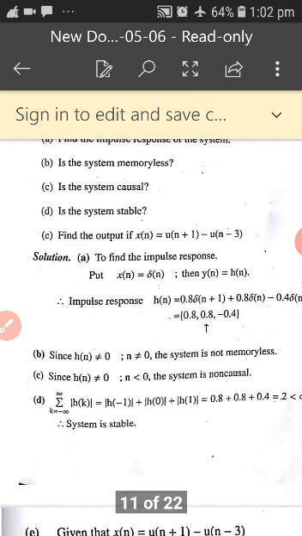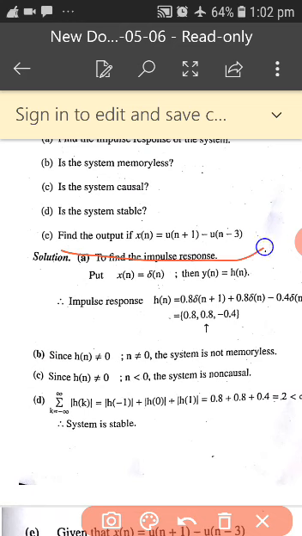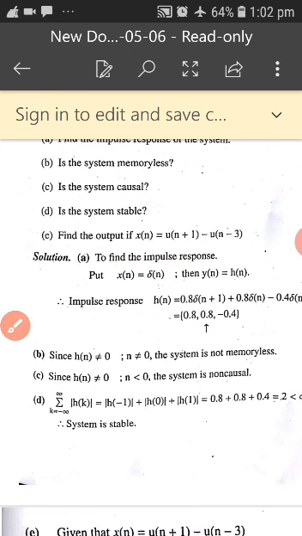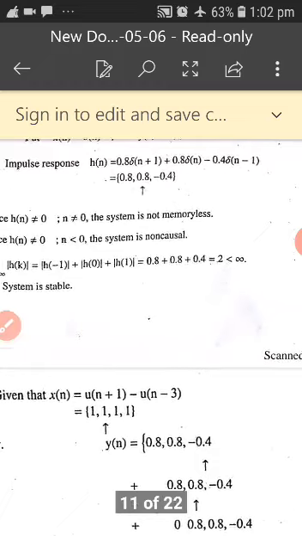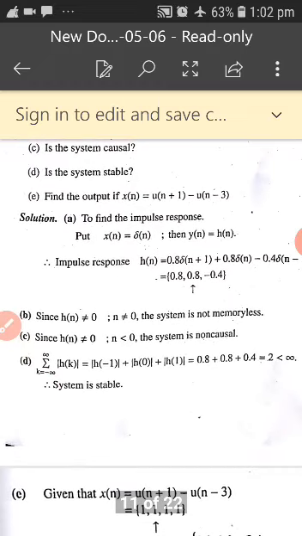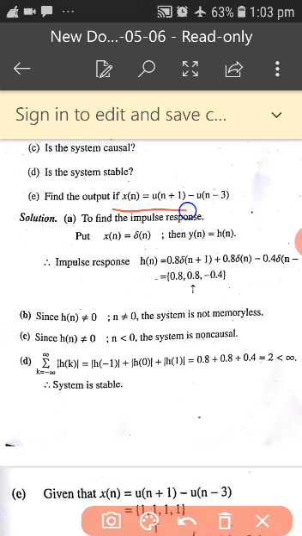And next, in the last bit, he has given: find the output if x of n is equal to u of n plus 1 minus u of n minus 3. This is very important now. See how he has done this. First, you have to draw your given x of n. How are you going to draw your x of n?